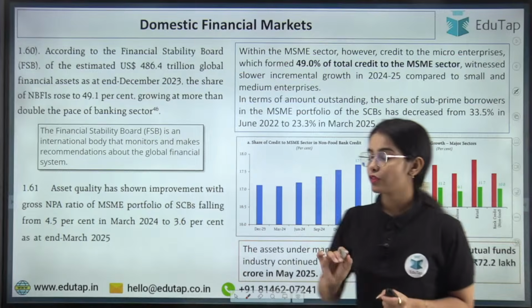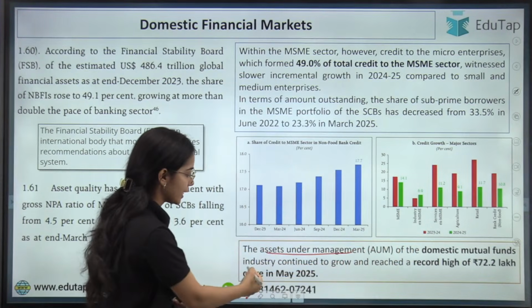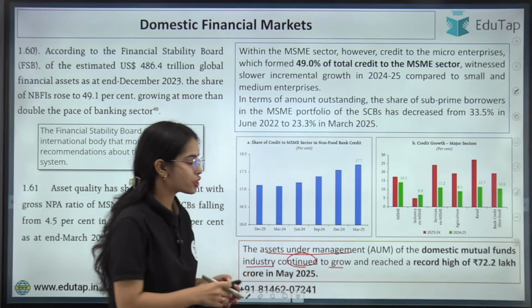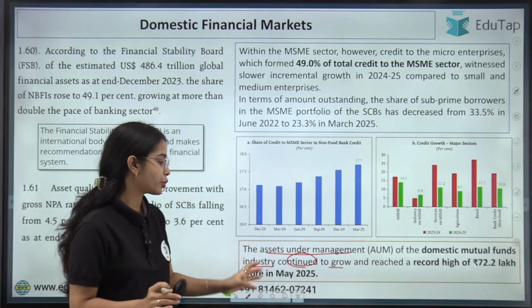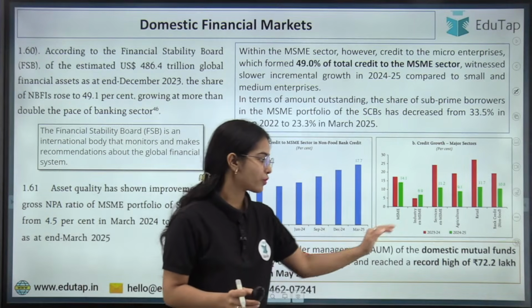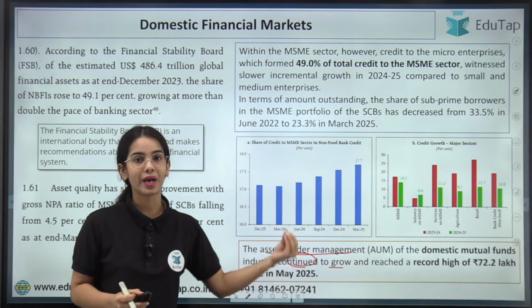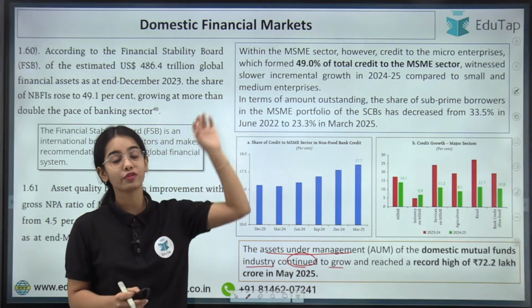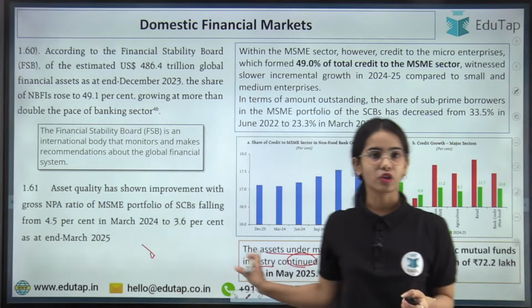So the last point for the first chapter is that the asset under management of the domestic mutual funds industry continued to grow and reached a record high of 72.2 lakh crore in May 2025. So asset under management of the domestic mutual fund is quite high, that you can see it has continued to grow and has reached the record high of 72.2 lakh crore in May 2025. Okay. So this is the data for the mutual funds.